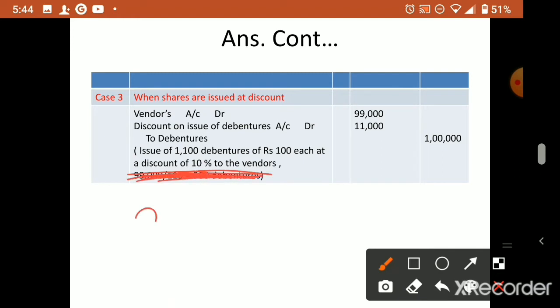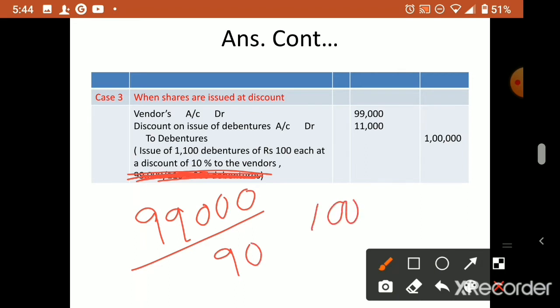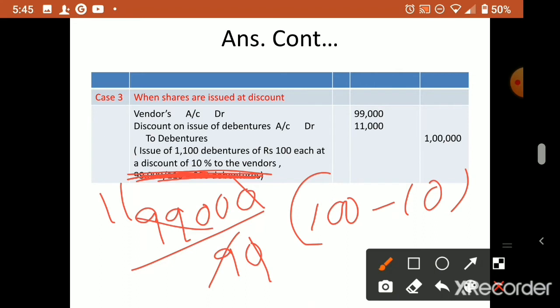What is the amount payable? 99,000. You write in the working notes, divided by issue price 90. How did we get issue price 90? 100 minus 10 is the discount. Now you can cut 10; 11 nines are 99, then zeros. So 1100 debentures we have to issue.